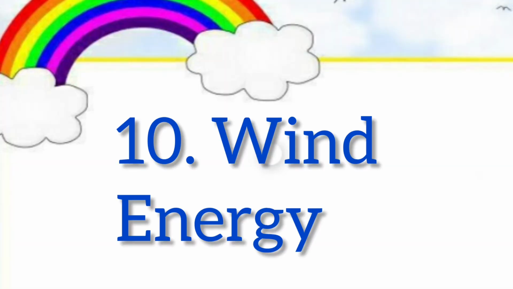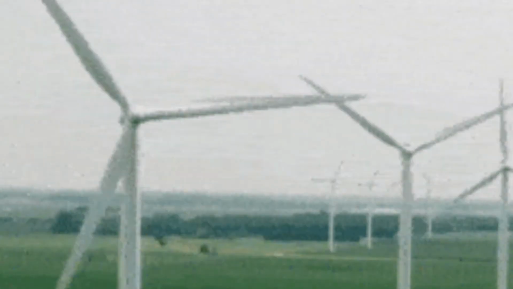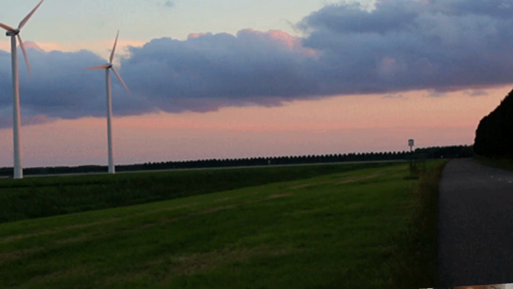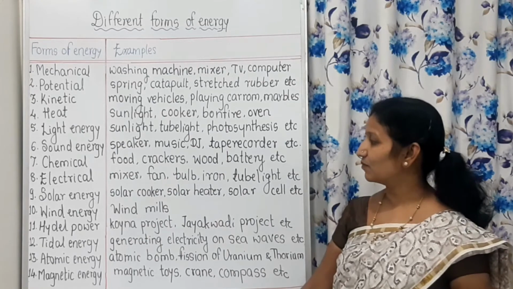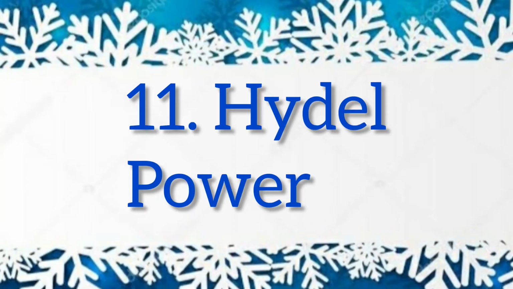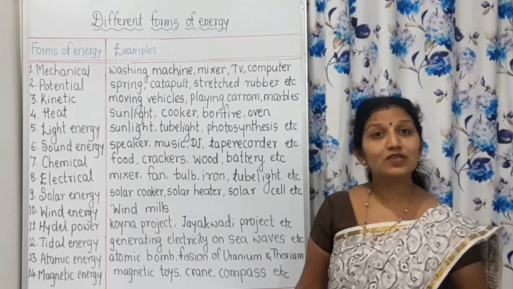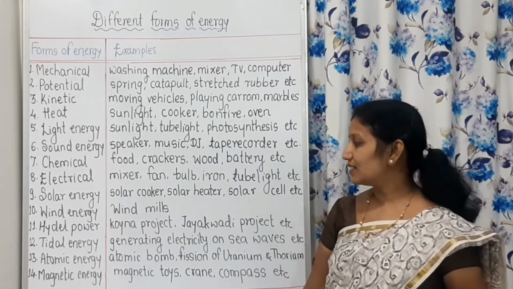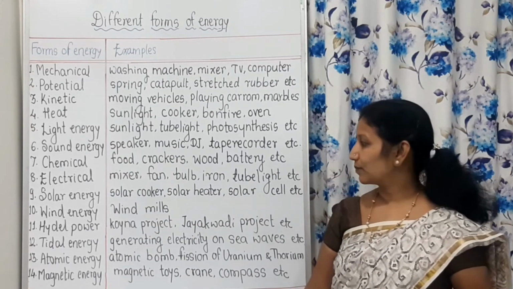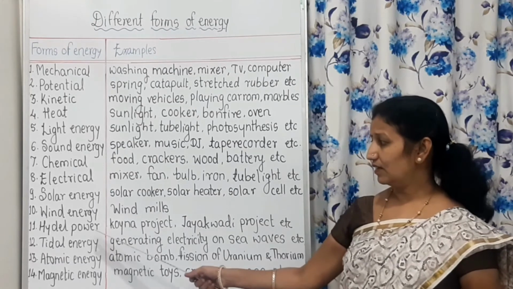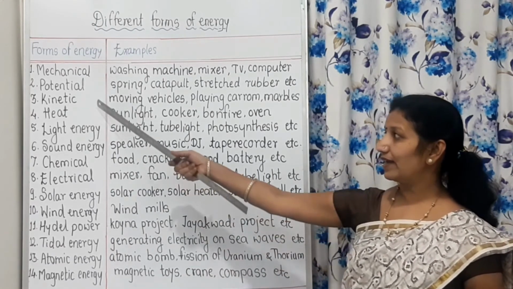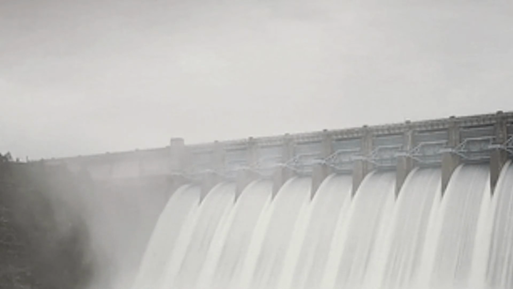Then wind energy. We see so many windmills when we travel, and these windmills produce wind energy, and that is also very helpful for us. Hydel power. Hydel means hydroelectricity, Jala Vidyut. I have just explained at the time of kinetic energy how hydroelectricity is produced.